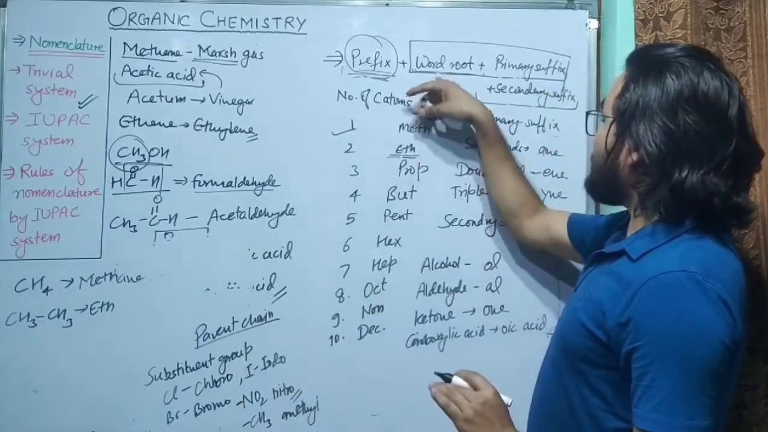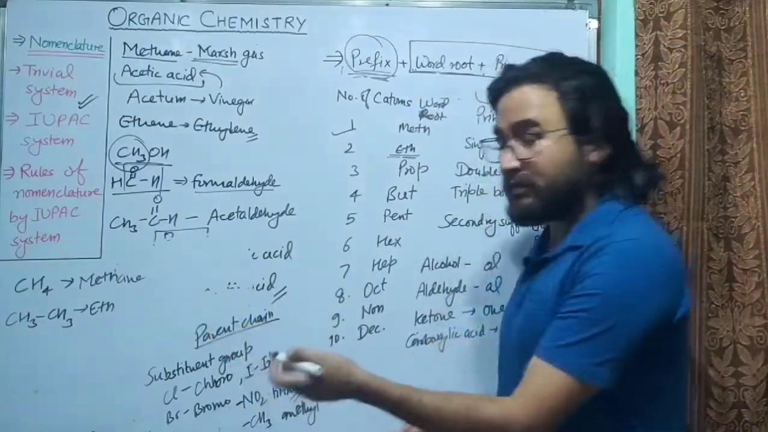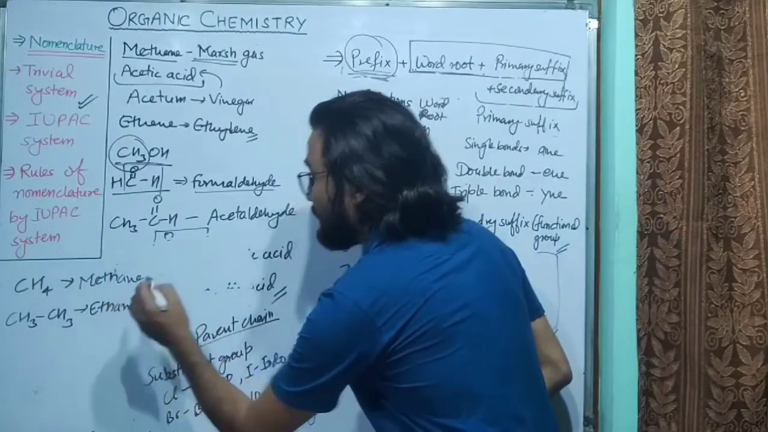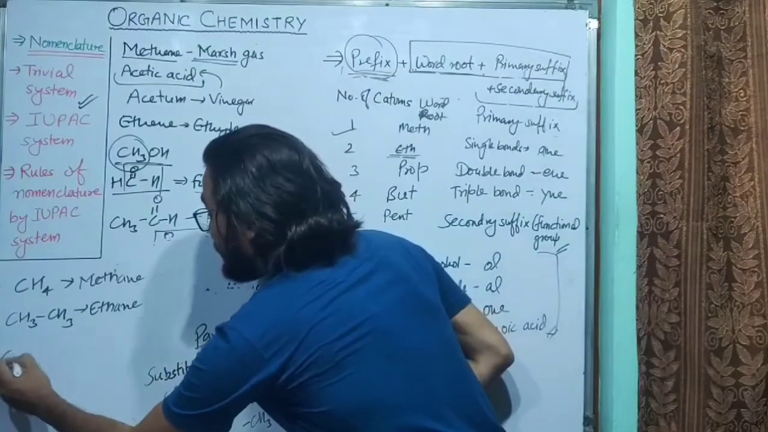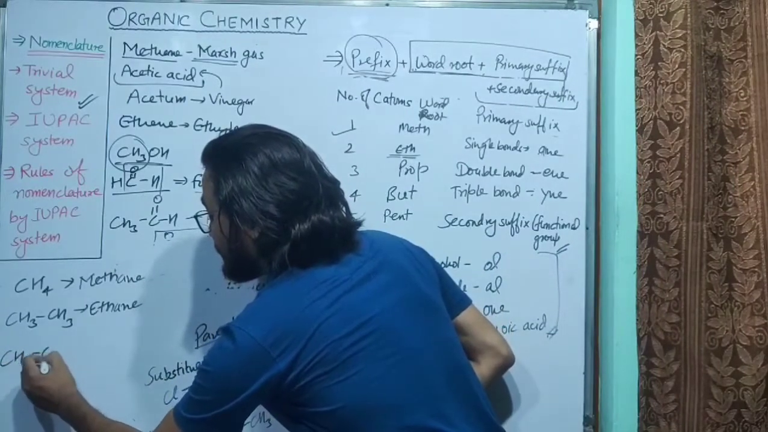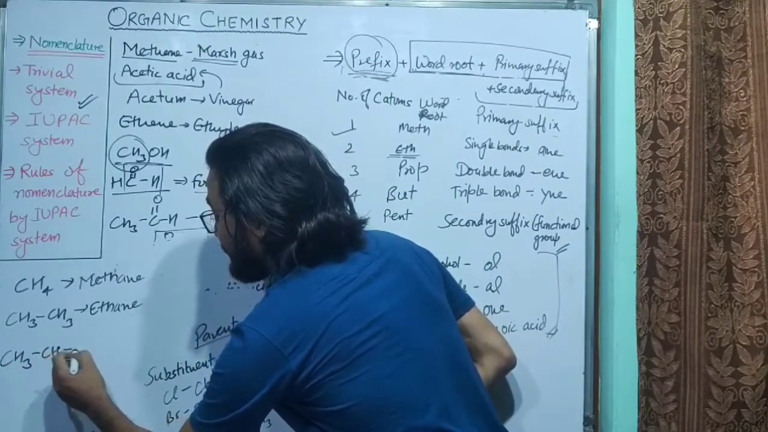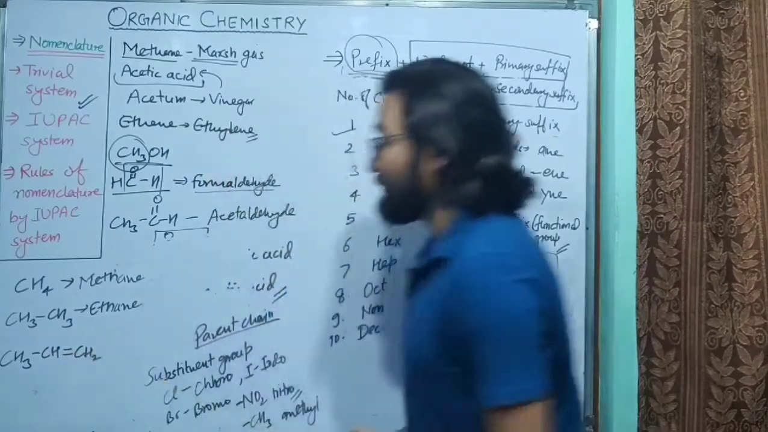Now after this, we will use the primary suffix. There are only single bonds, so it will be ane. So its name is ethane. Similarly, if there is CH3, CH double bond CH2, you can see here.